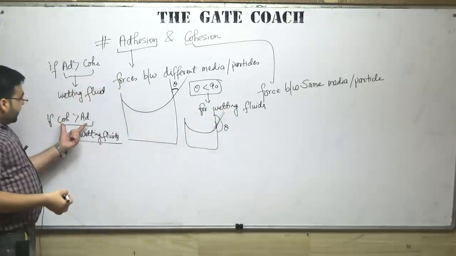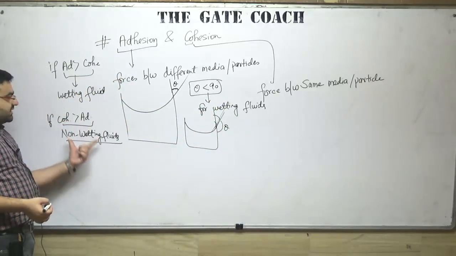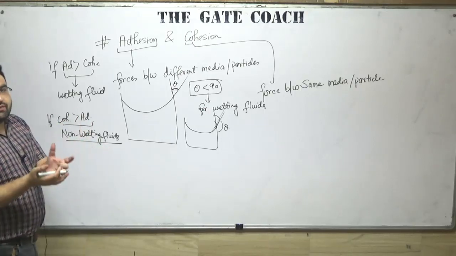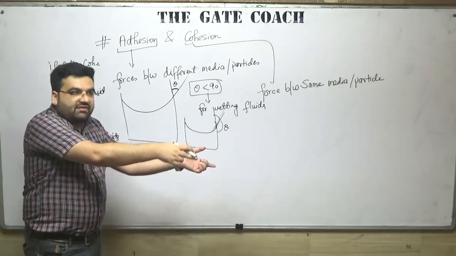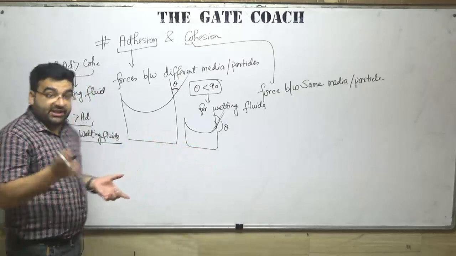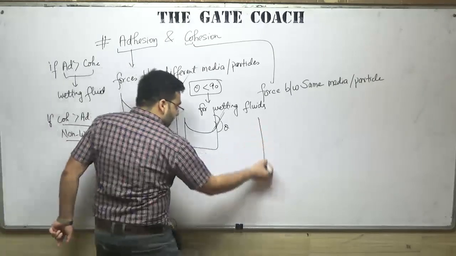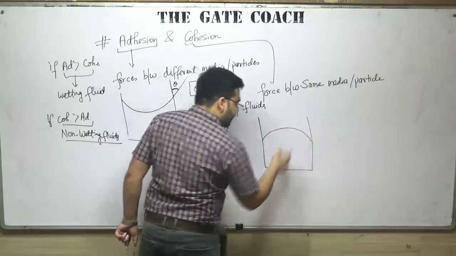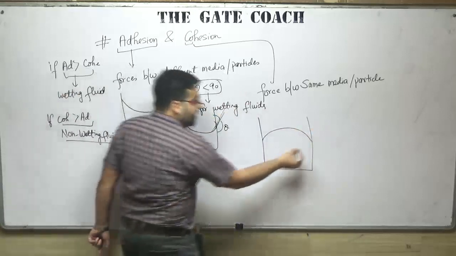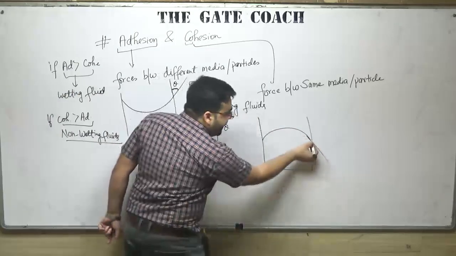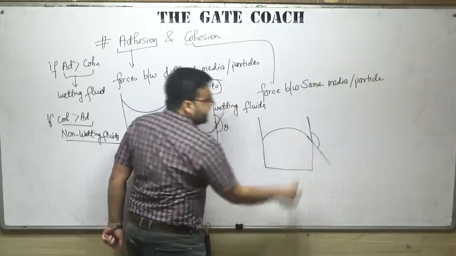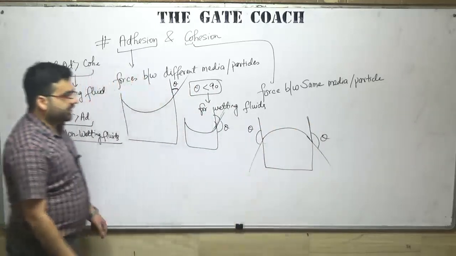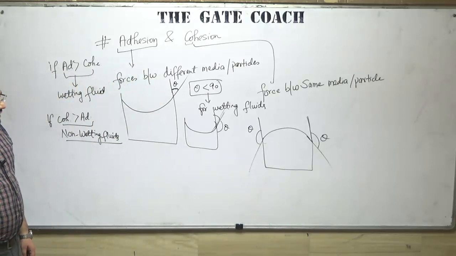Similarly, if the cohesive forces are greater than the adhesive forces, it is a non-wetting fluid. In a non-wetting fluid, it tries to have the minimum area of contact with the neighboring surface, but tries to have the maximum exposure with the surroundings. The profile would be somewhat like this. Again, you draw a tangent to the surface, and the angle between the surface and this tangent is theta. Clear? So that is the angle of contact.